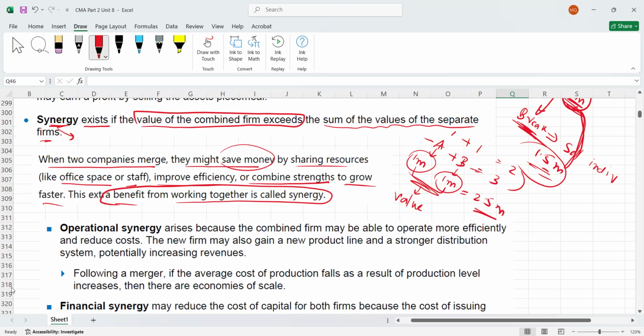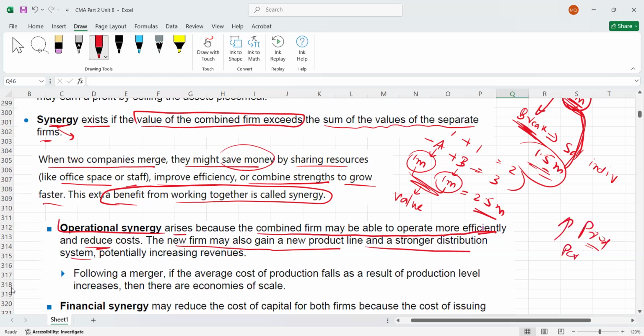Number one, you may get operational synergy. Operational synergy arises because the combined firm may be able to operate more efficiently. Why? Because your production will increase, for example, for the combined firm. Once production increases, your per unit cost may decrease, and you can get economies of scale also. So operational synergy arises because the combined firm may be able to operate more efficiently and reduce cost. The new firm may also gain a new product line and a stronger distribution system.